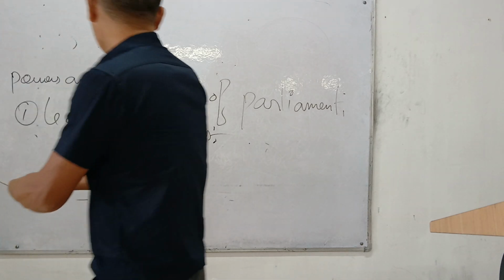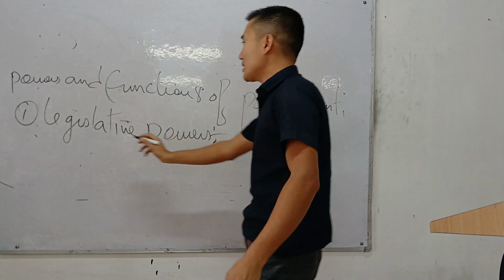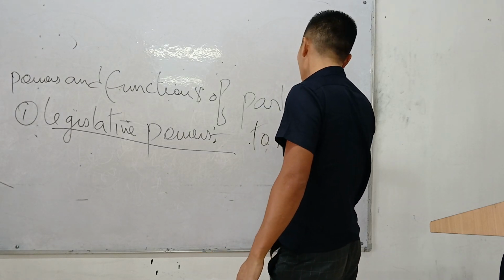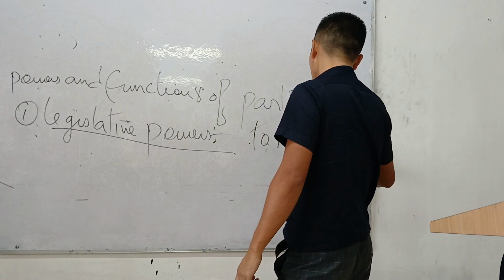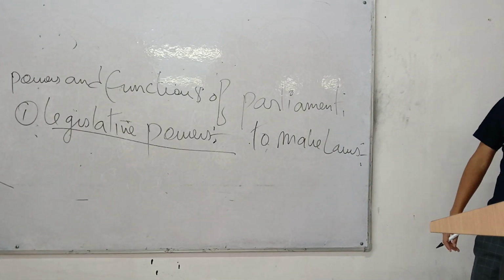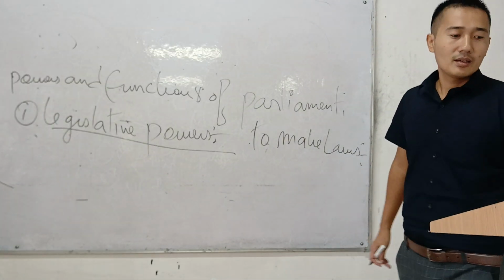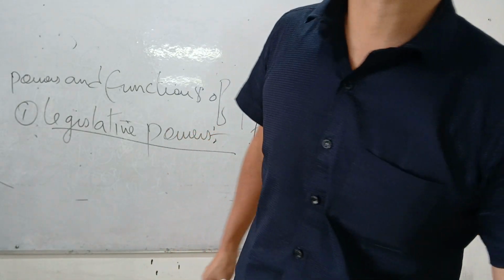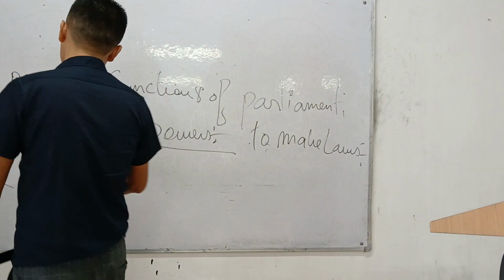So the most important power of parliament is legislative power, to make laws. Legislative power means to make laws. So let's see what kind of law they can make. We all know the basic understanding would be to make laws. To make laws. And it is like this.